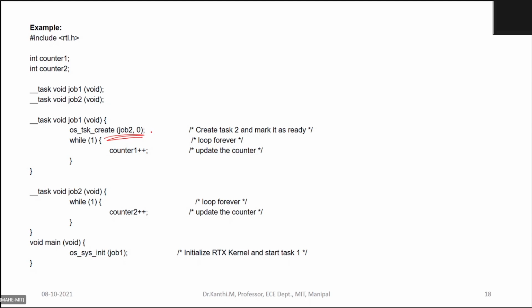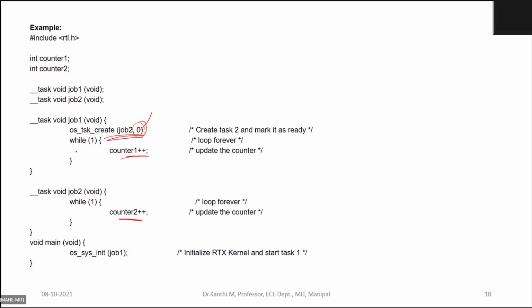As per the syntax I just give the priority, but it should be the same. So in while 1, you increment this counter and go to task 2, and after the duration, counter 2. That's it, it's very simple code. Switching between the tasks is done through the timeout periods. As soon as the time period completes, it switches to the next task.